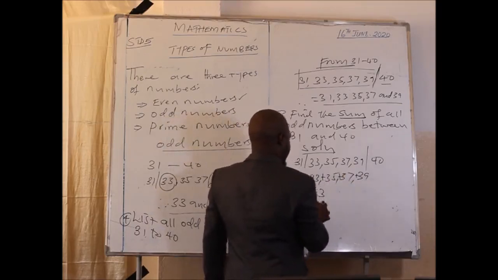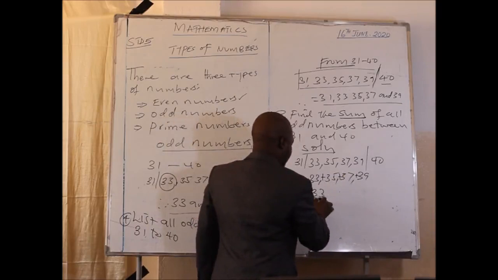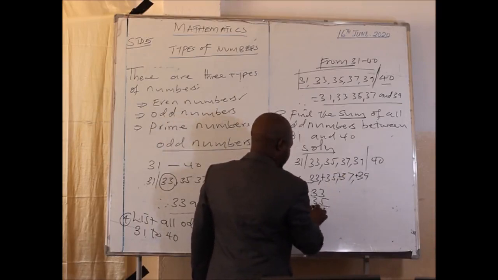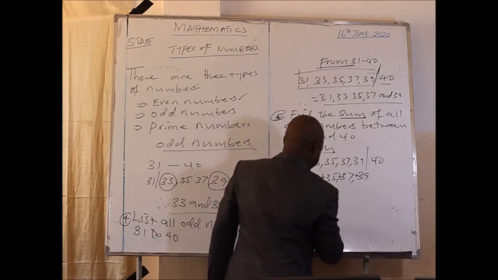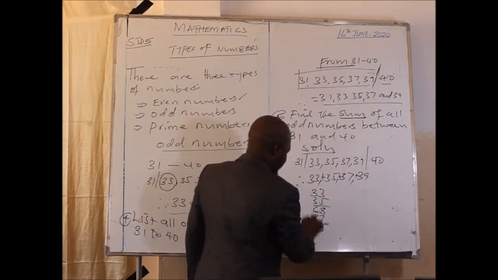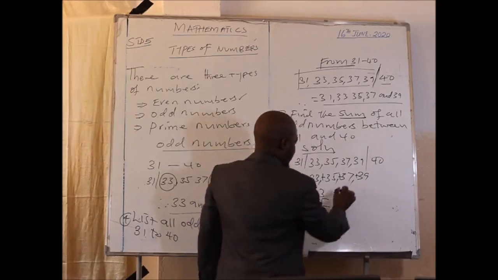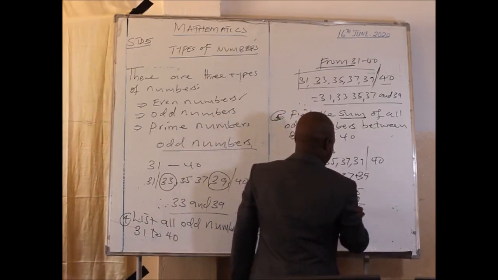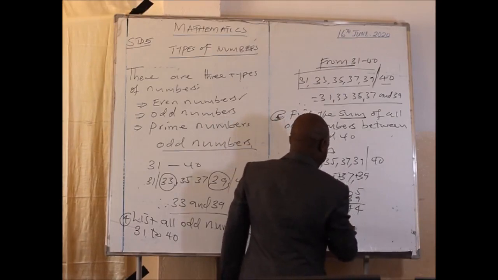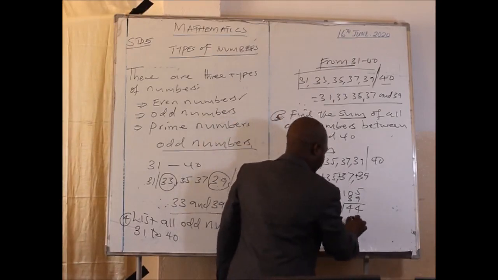Then we shall have 33 plus 35, then we get 68, plus 37, then we are going to get 5, carry 1, 9, 105, plus 39, we get 144. Finally, the sum will be 144.